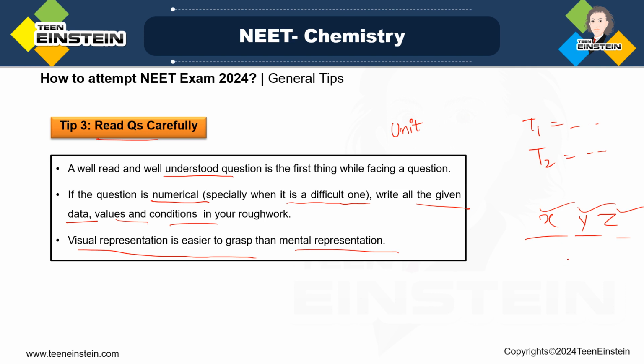Whether the remaining unit matches the unit of your answer will also be helpful for you. When you are trying to find an unknown variable, check that after cancelling all the units, whatever units are left are the correct unit for the unknown variable which you are trying to find. Fine.